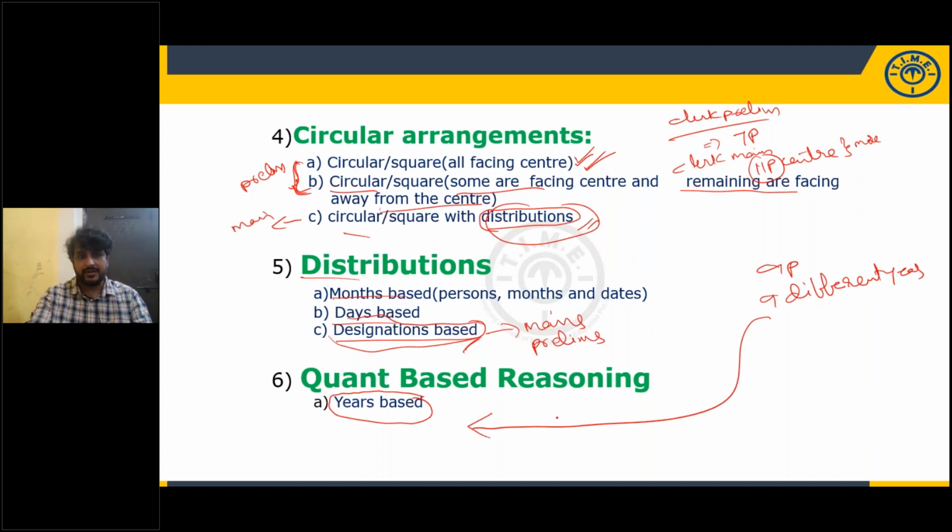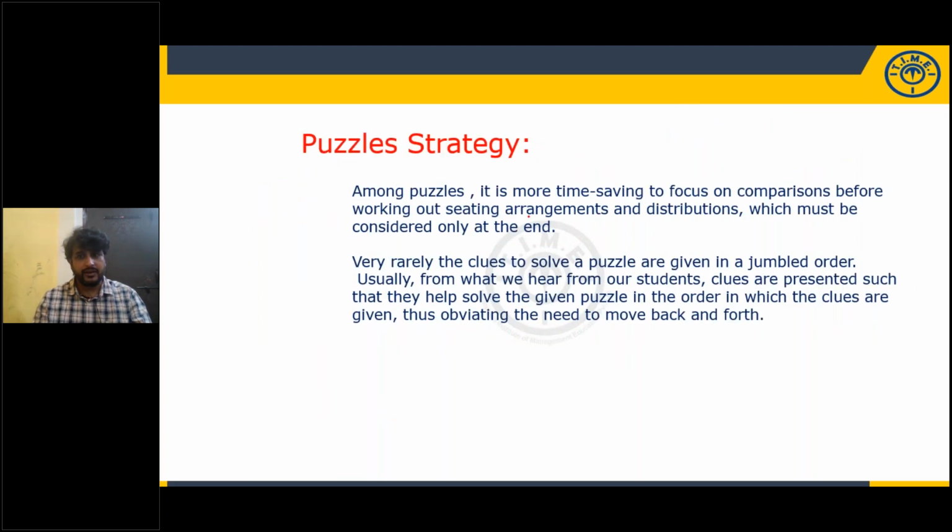Okay, and what is the strategy for puzzles? As I told earlier, very rarely are clues to solve the puzzles given in the jumbled order. Clues are presented in such a way that they help to solve the given puzzle in the order in which clues are given, thus obviating the need to move back and forth. The same I have discussed earlier. So clues they are giving in the order. You don't need to pick up any clues randomly. Directly start from clue number 1 onwards without reading the entire data. It may lead to two possibilities. Try to work on both the possibilities simultaneously. Don't stick with one possibility.